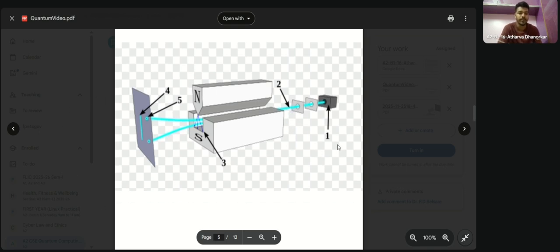As you can see, at place 1 is the oven, and slit 1 and slit 2 are over here. Now you can see a blue beam coming from point 1 and passing through the slits at point 2. So this is the oven, this is slit 1, slit 2, and it is the beam of silver Ag atoms. This is a magnet, two magnets. Basically these two magnets were there to create a magnetic field, and not just a magnetic field but a non-uniform one. It was needed because they wanted to see how the beam would react after coming into the non-uniform magnetic field, and they achieved it.